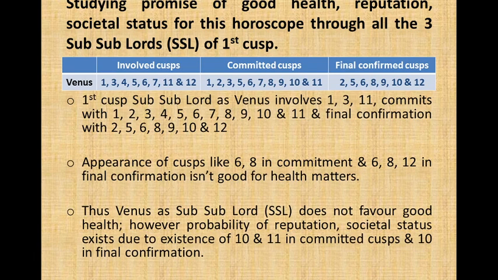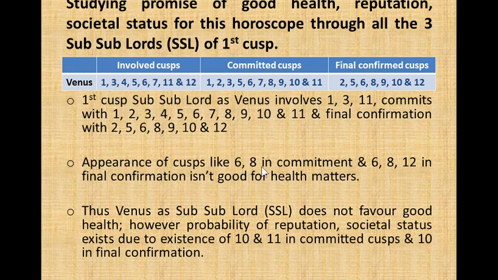Studying promise of good health, reputation for this horoscope through all the three subsubplots for first cusps. So we have studied with Ketu, and now we'll study with Venus. Venus, these are the involved cusps, these are the committed cusps, and these are the final cusps. Venus involves 1, 3, 11, commits with 1, 2, 3, 4, 5, 6, 7, 8, 9, 10, 11, and final confirmation 2, 5, 6, 8, 9, 10, and 12.